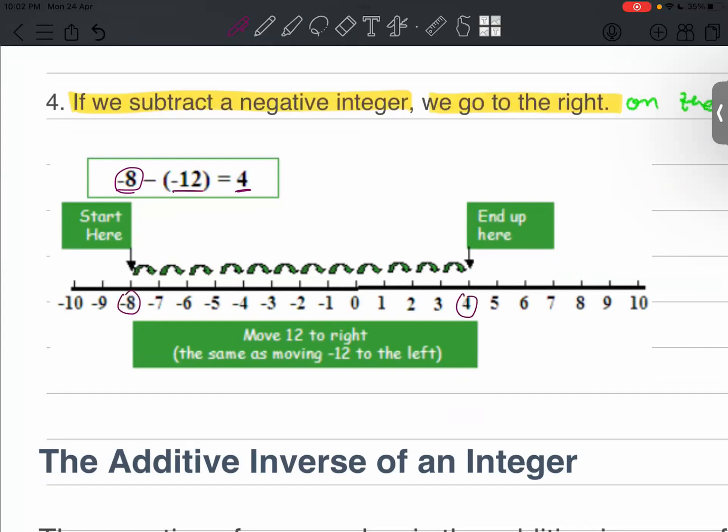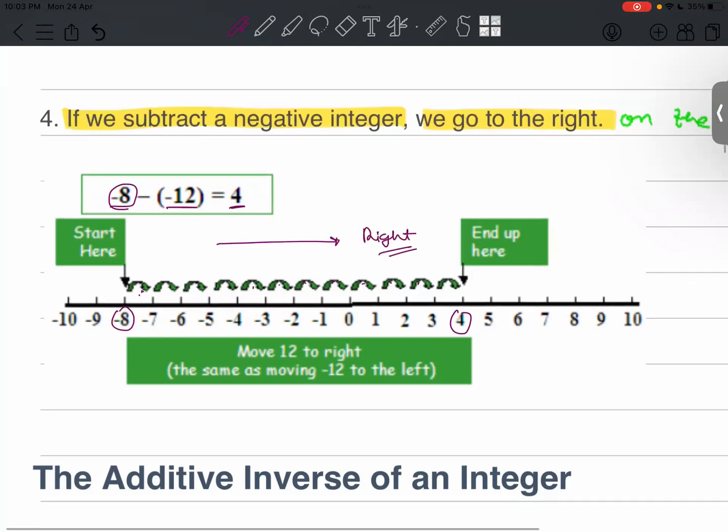So you need to jump how many steps here? 12. It's more than 5. 1, 2, 3, 4, 5, 6, 7, 8, 9, 10, 11, 12. After 12 steps, you will land at 4. And where will you be moving? To the right side.